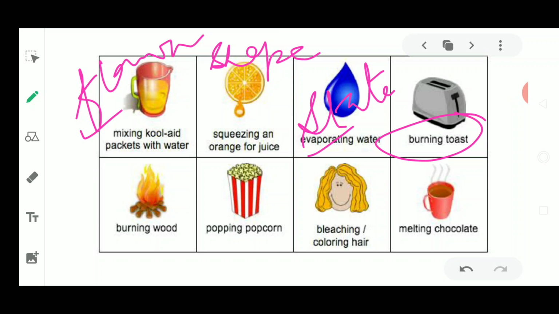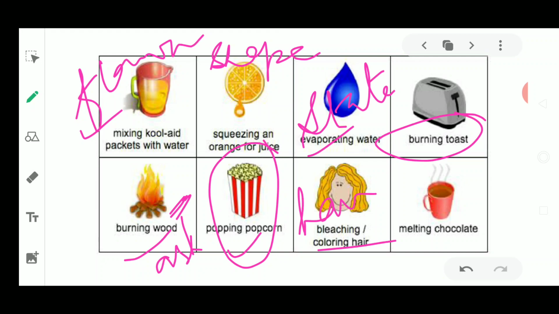Some more changes are given here. The next is the burning of wood, where the wood catches fire and starts burning, and then once it has burned, it is going to change into ashes. Next, popping of popcorn. You are making popcorn, you are keeping that popcorn in a hot pan, then it is being converted into popcorn. The coloring of your hair, or even if you are not coloring, even if you are getting a haircut.